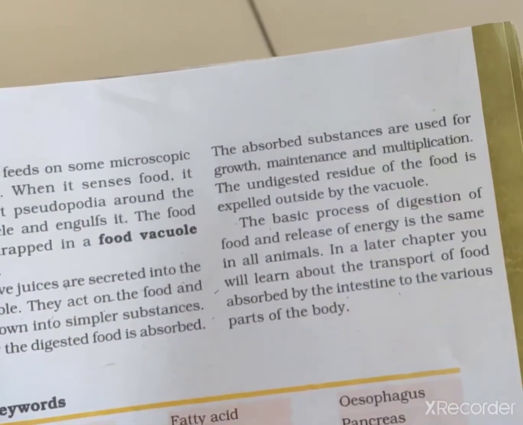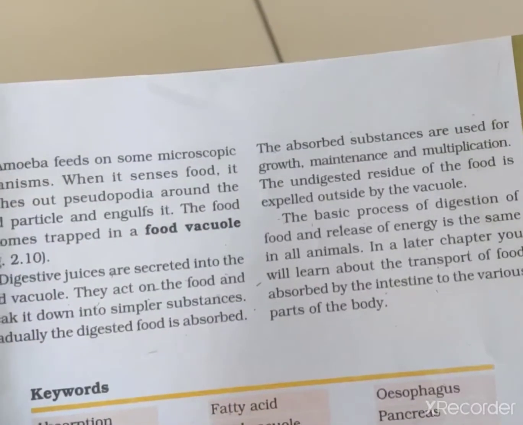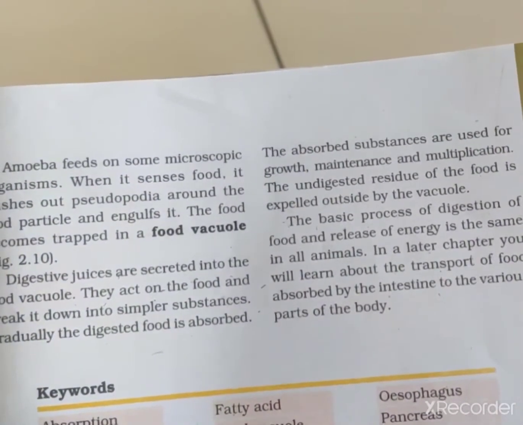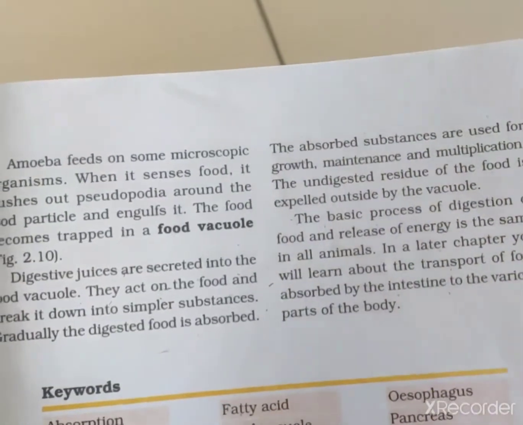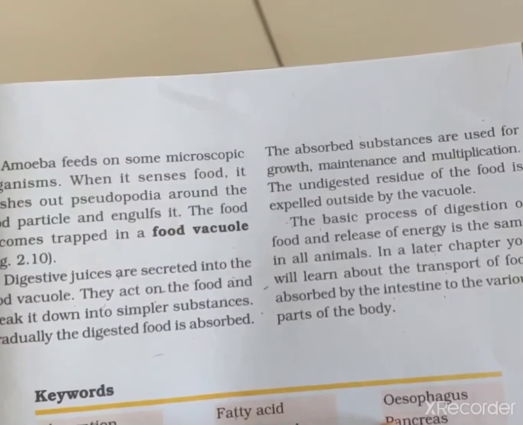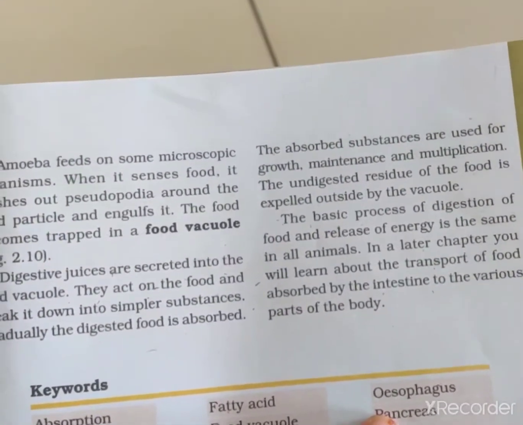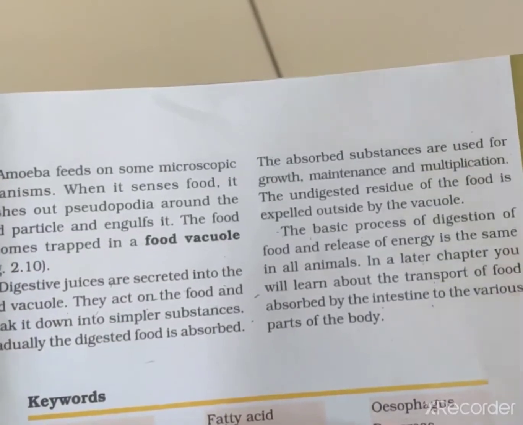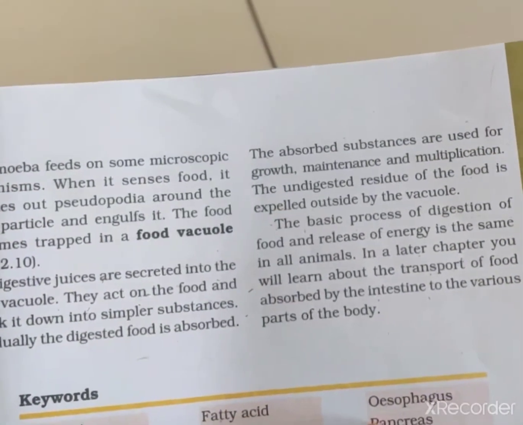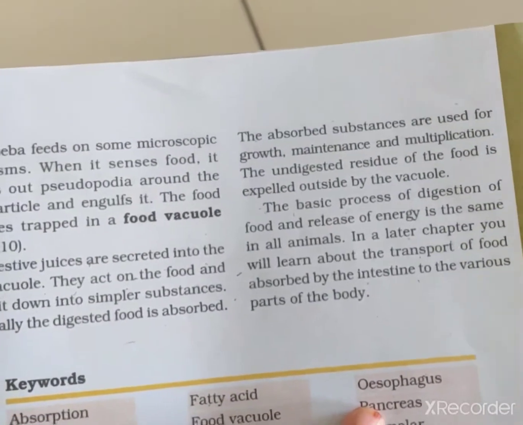The absorbed substances are used for growth like in other animals and humans. It means the nutrients are used for growth, maintenance and multiplication. Amoeba also uses the absorbed substances for growth, maintenance and multiplication.